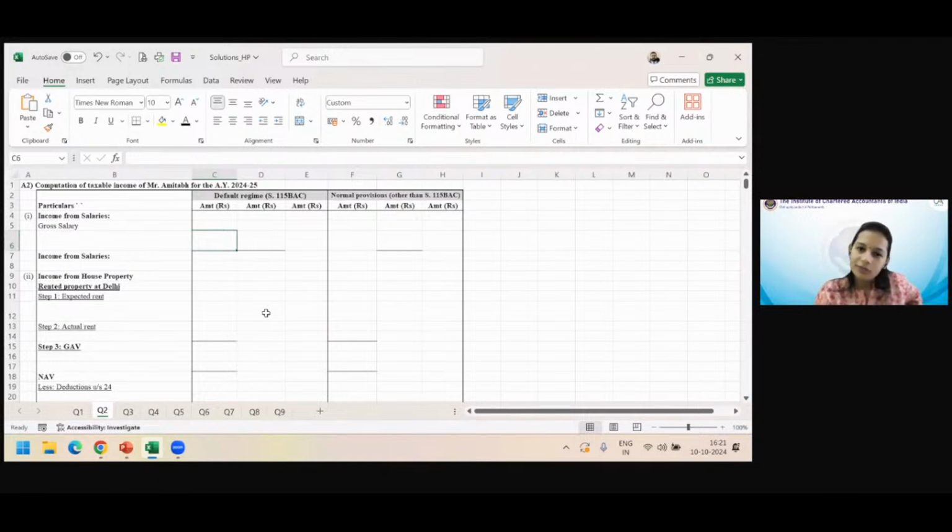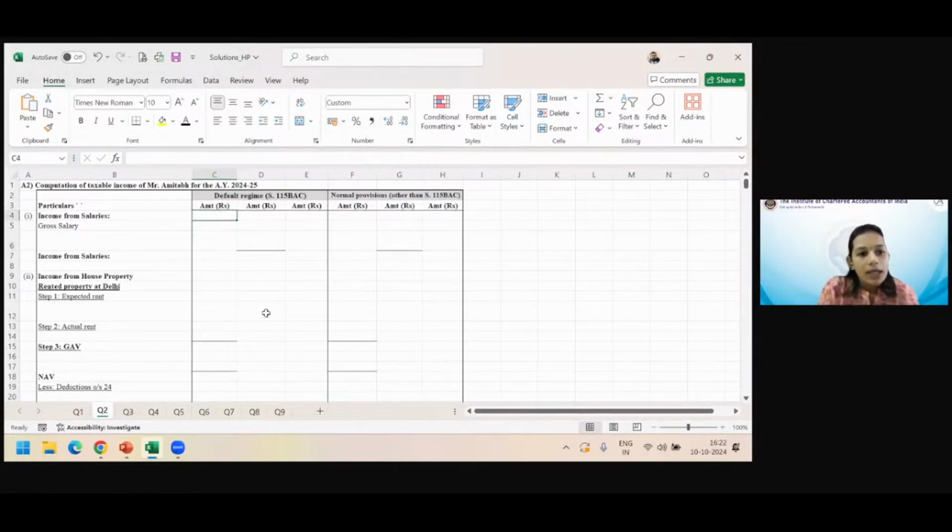Please, by default, keep space for 3 inner columns, 3 columns in each regime that you're doing. If you are comparing two things in any way, please keep 3 inner columns for each. It will help in case you need them, and you can leave them blank in case you don't. But once you're halfway in the sum and you think, I need another column, from where will you bring it? It's not an Excel sheet where you insert a column. It's a paper. You will not be able to do it. That's why this is my advice to you.